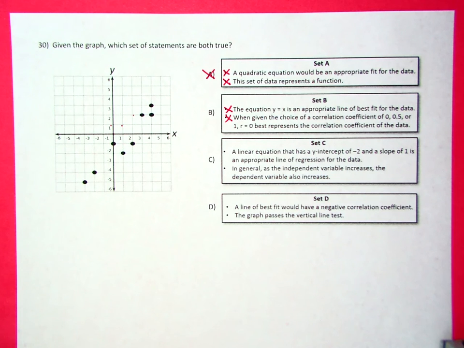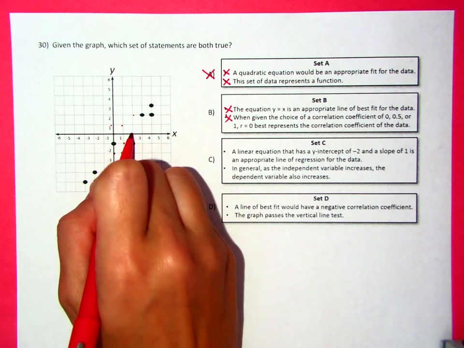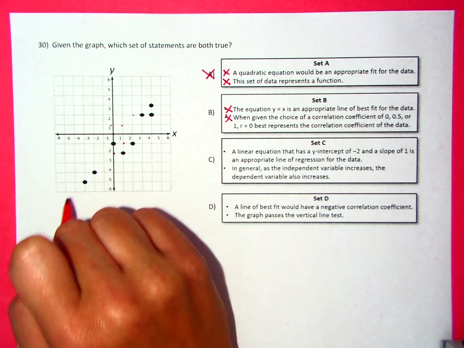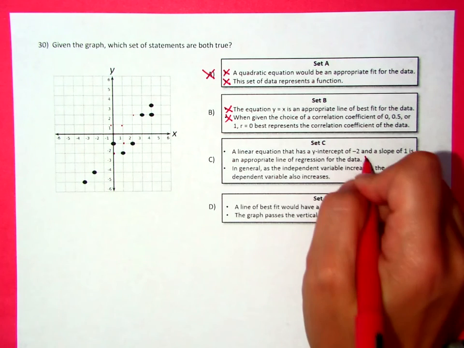In set C, it says a linear equation that has a y-intercept of -2, so here, and then a slope of 1, so rise 1, run 1, rise 1, run 1. So we're looking like here would be an appropriate line of regression for the data. Yeah, that is a good line of best fit for this data. It's going straight through it, so that one seems to check out.